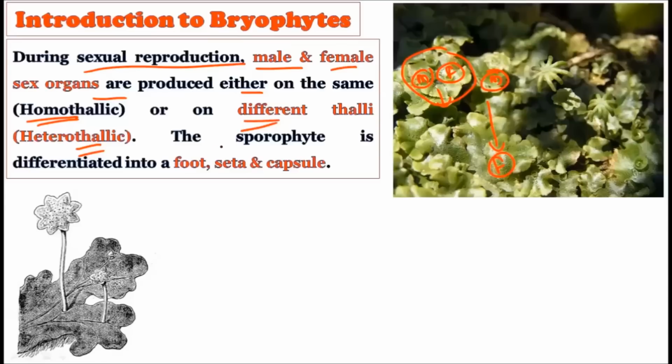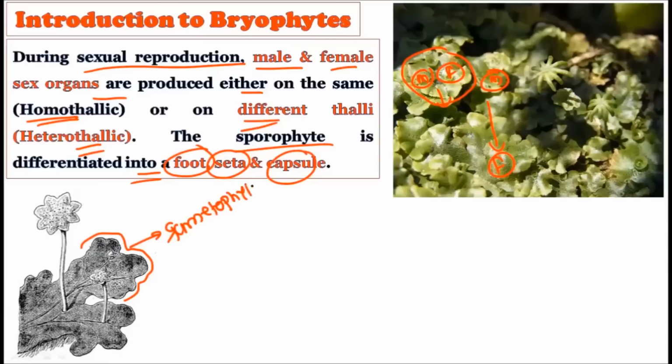So homothallic and heterothallic can be there, and after their fusion, of course, as we have discussed in detail, the zygote is formed and the zygote is converted into the sporophyte, which is differentiated into foot, seta and capsule. And here is a beautiful diagram showing how the gametophyte handles the sporophyte. What we have at the base is the gametophyte. This one is the gametophyte. And what you are seeing above here is the sporophyte. This sporophyte is nutritionally dependent on the gametophyte, and it is divided into foot, seta and capsule. Okay, foot, seta and capsule structures are there.